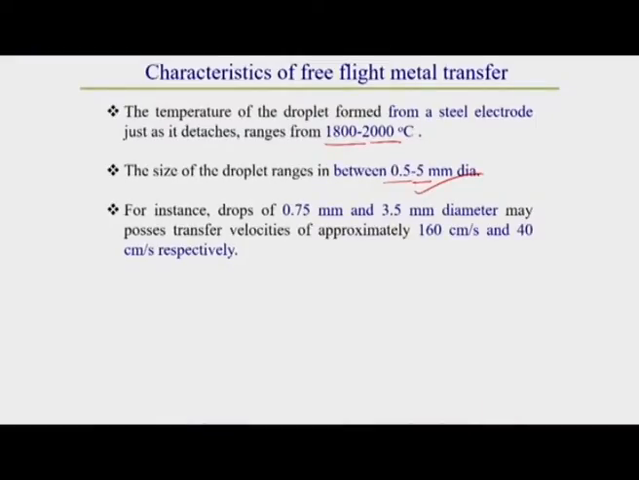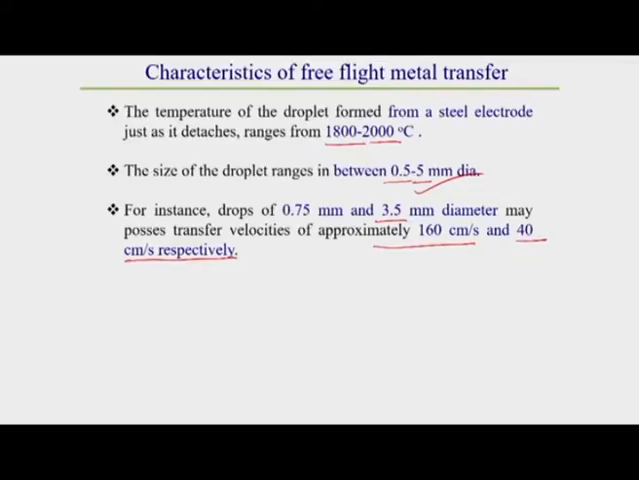That thing is also observed here. Generally, for a droplet size of around 0.75 millimeter diameter, the velocity is approximately 160 centimeter per second, whereas if the size of the droplet increases to 3.5 millimeter, then the velocity is around 40 centimeter per second.